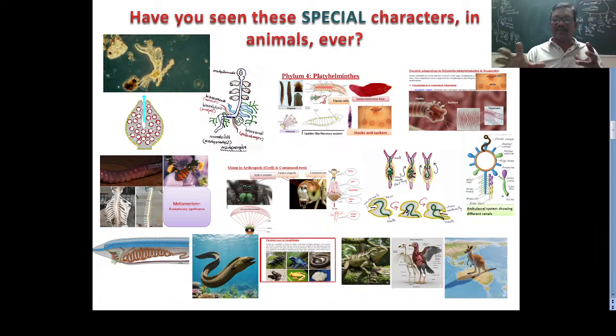They are the bone structure and the skull structure, the wings are developed, and feathers are developed. These are the special characters and special adaptations. The question from these birds is, what special adaptations take place in these birds to fly in the sky?